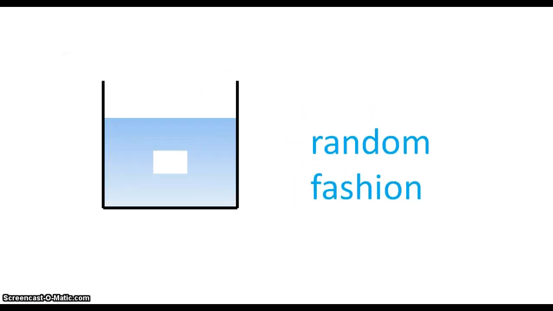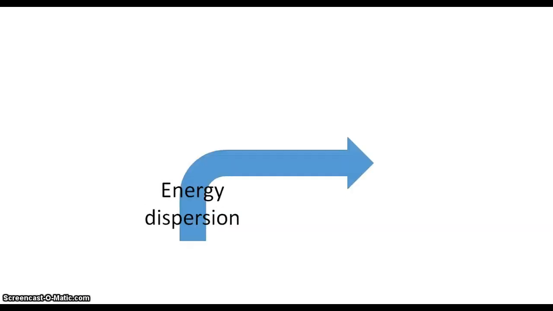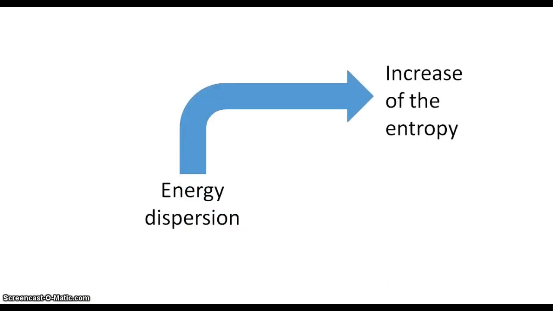The transfer of kinetic energy involved in the collision causes a shift in the velocities of both particles. The net result is each particle seems to be moving in a random fashion. Energy dispersion occurs and leads to an increase of the entropy of the system. We are going to show 2 experiments on diffusion.